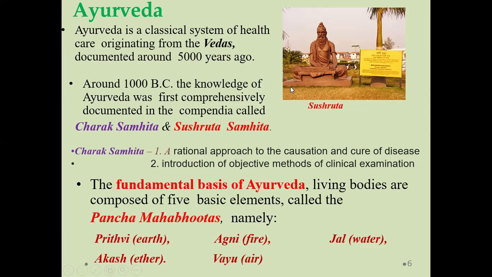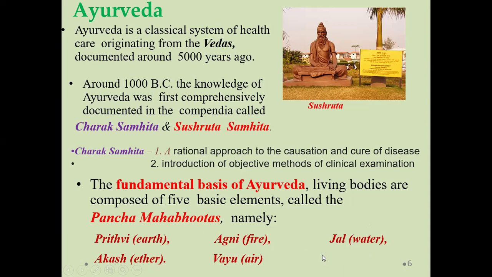Second is the fundamental basis of Ayurveda. Our body is made up of five basic elements as per Ayurveda. These five basic elements are the Panchamahabhuta, which includes Prithvi, Agni, Jala, Akasha, and Vayu.